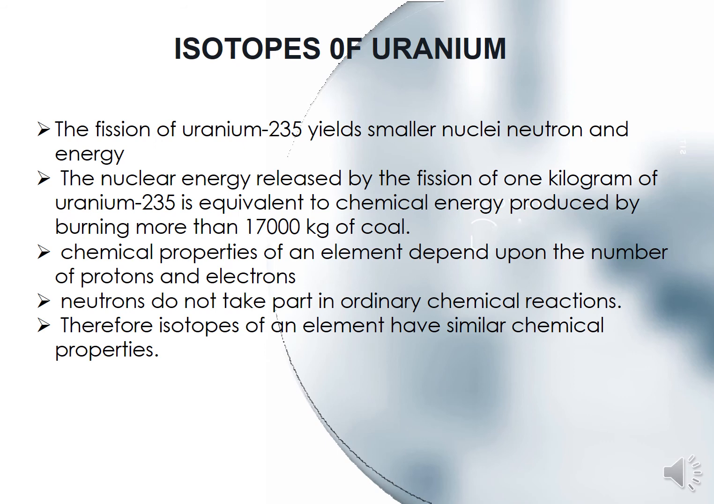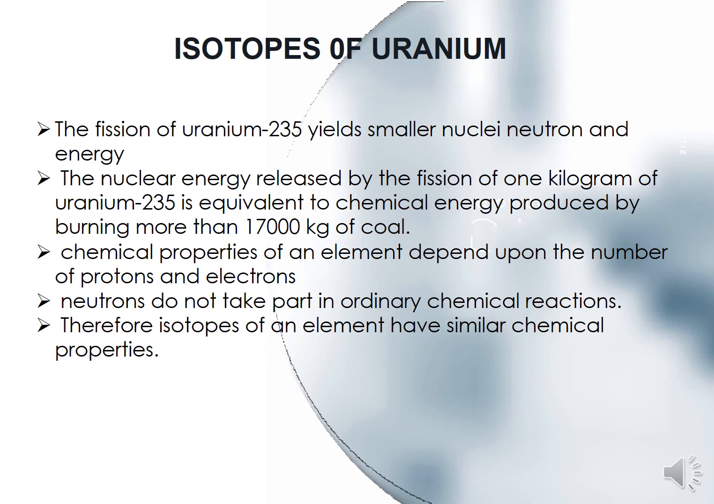Isotopes of uranium. The fission of uranium 235 yields smaller nuclei, neutrons and energy. Fission is a kind of nuclear reaction. If the fission reaction of uranium 235 is done, what will it produce? It will produce smaller nuclei and neutrons, and it will emit the neutrons with the smaller nuclei plus the energy.